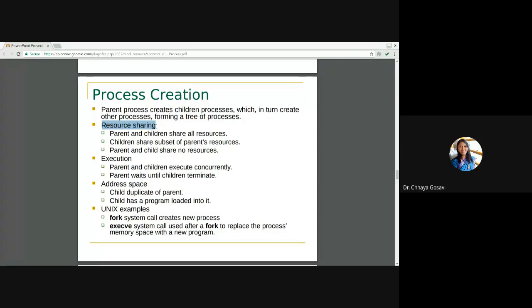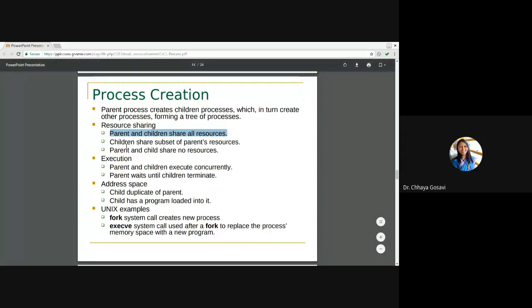Now note that we are talking about concurrent processes, where parent and child can execute together, parallelly executing processes. Resource sharing: there are variations depending upon different operating systems. Parent and child can share all the resources. So whatever resources are allocated to the parent, children can access all those resources.